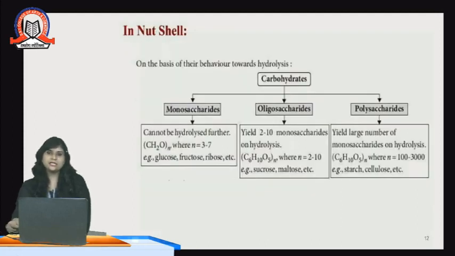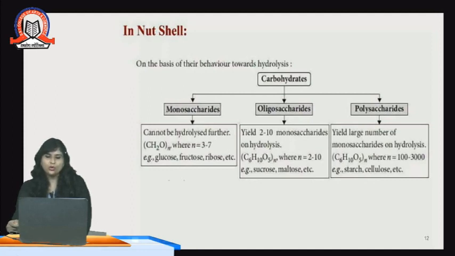If we see it in a nutshell, then on the basis of their behavior towards hydrolysis, we can conclude that monosaccharides cannot be hydrolyzed further. They have the formula (CH2O)n, where n is 3 to 7.